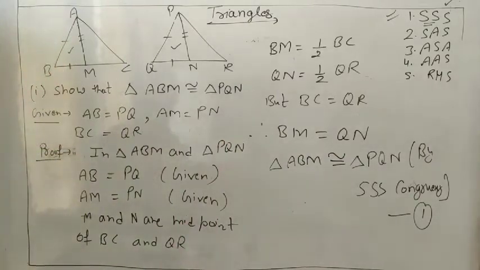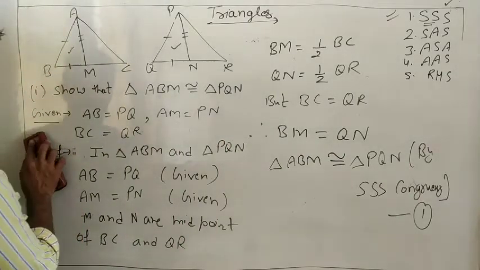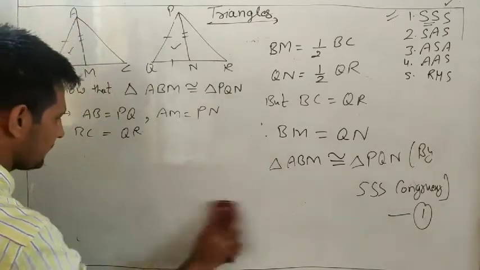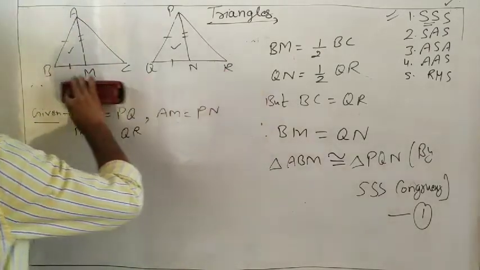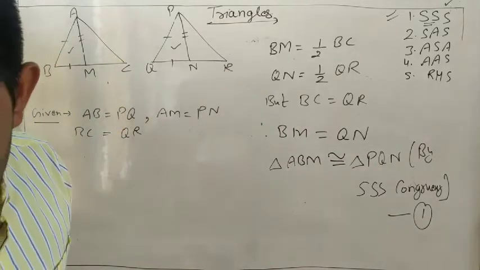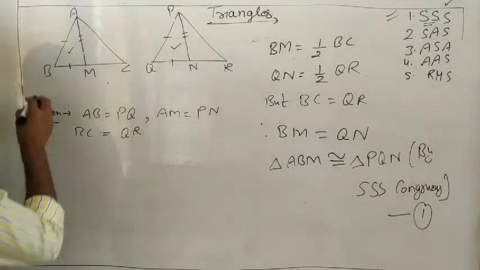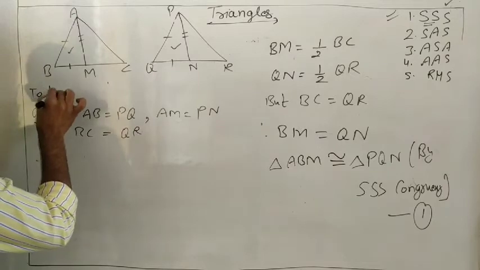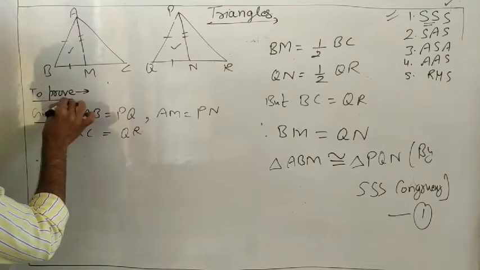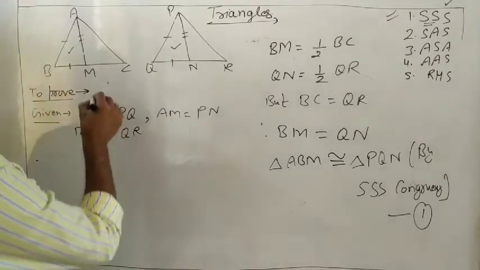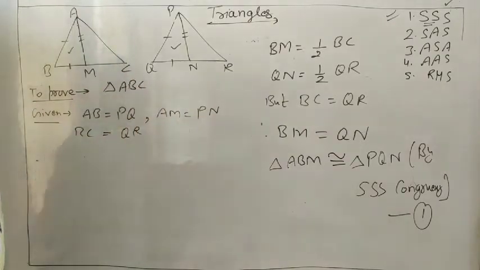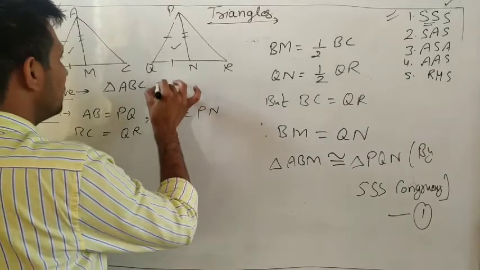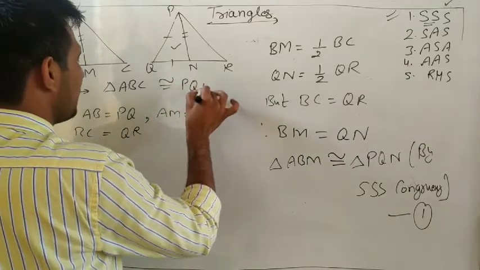Now we will do the second part. Prove that triangle ABC is congruent to triangle PQR.